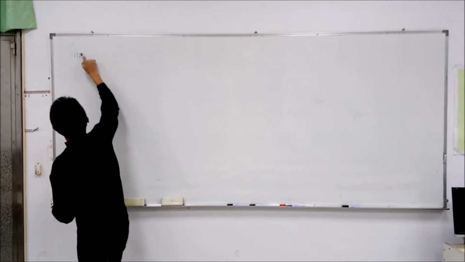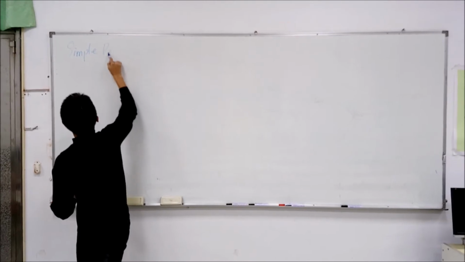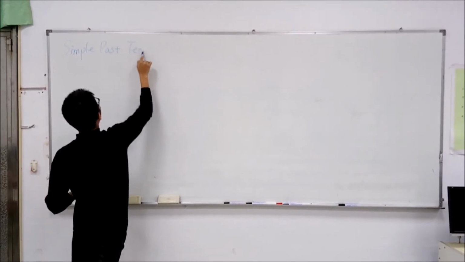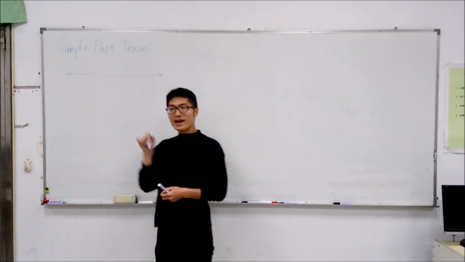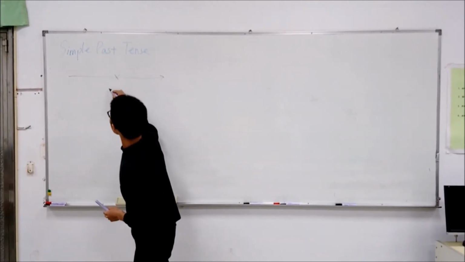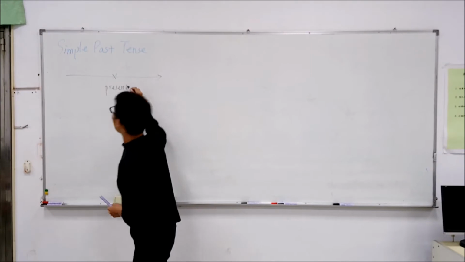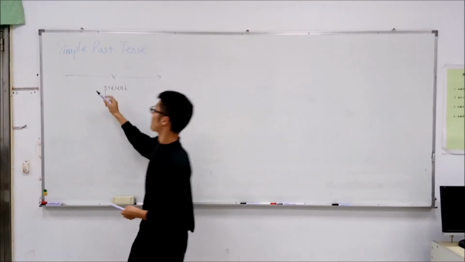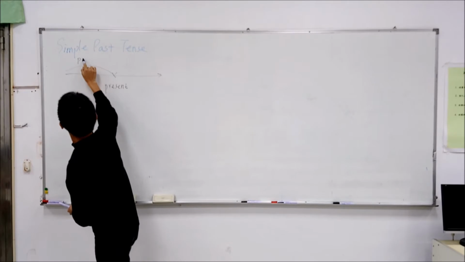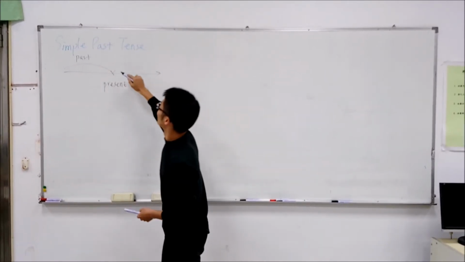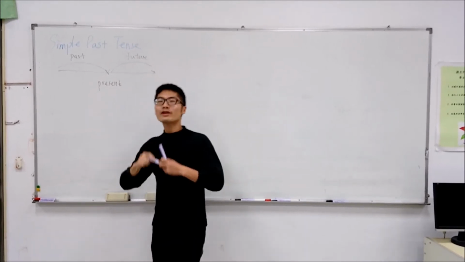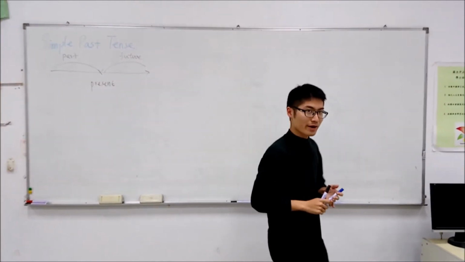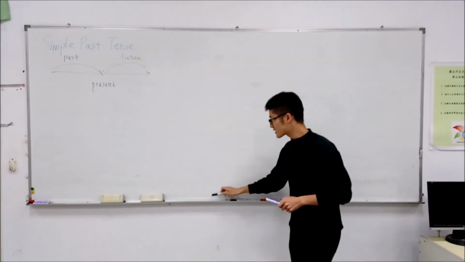So now let's look at our timeline first. You have already seen the timeline before, so we're going to look at it again. This one, and we all know right now is the present. We call this the present. And any moments before this one, we call that past. This is the past. And after this moment is our future. So we already learned the present simple and also the present continuous. Now let's get a short review.